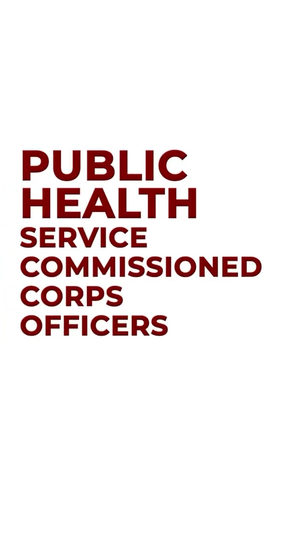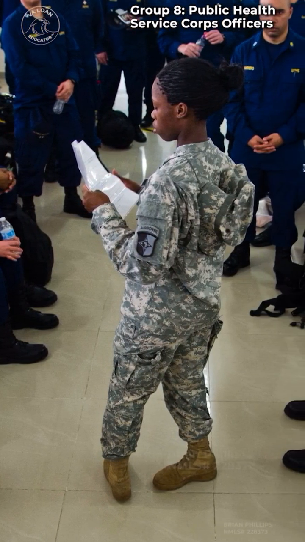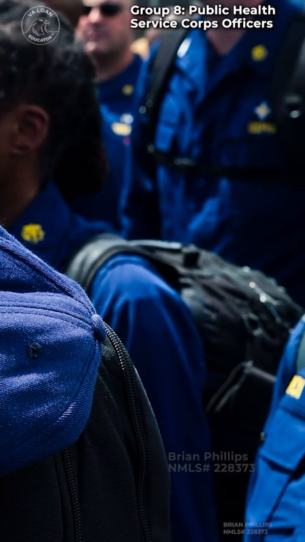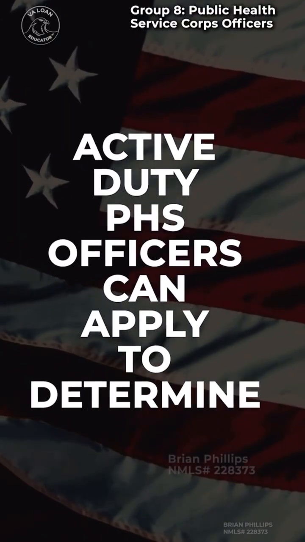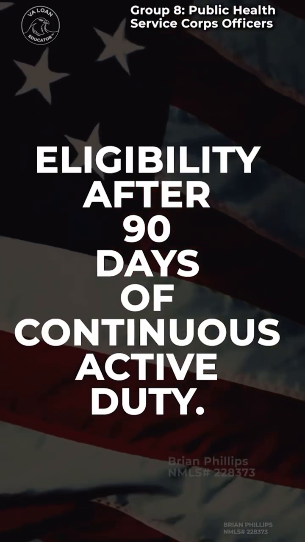Group 8. Public Health Service Commissioned Corps Officers. While the U.S. PHS Commissioned Corps is not an armed service, public health service officers enjoy many of the same benefits as their counterparts in the uniformed services. Active duty PHS officers can apply to determine eligibility after 90 days of continuous active duty.